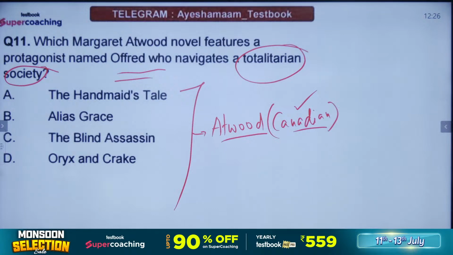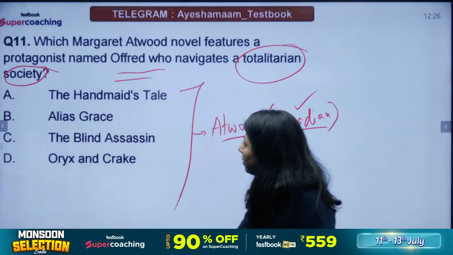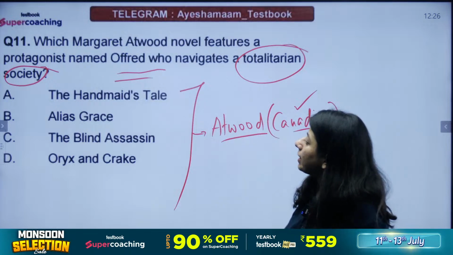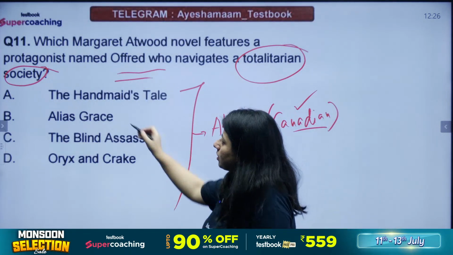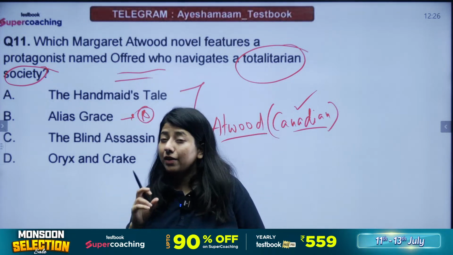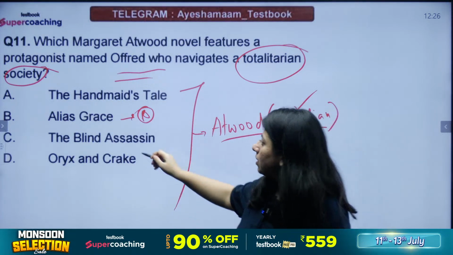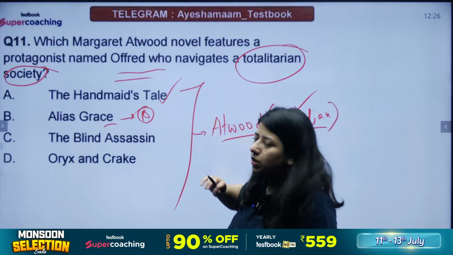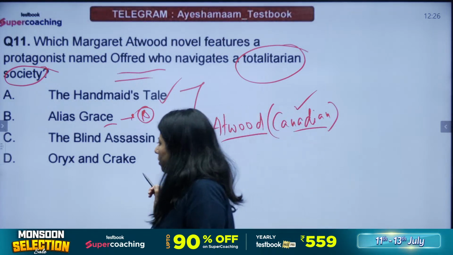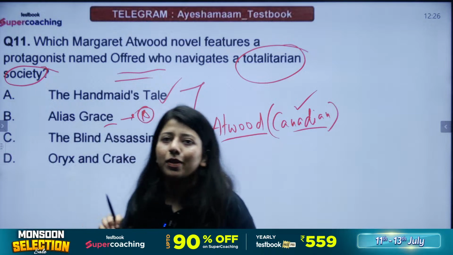Okay, so we have Jess who thinks the answer is Handmaid's Tale. Devashish thinks the same. Tony thinks the answer could be either A or C. Either The Handmaid's Tale or The Blind Assassin. Acha, theek hai. This particular novel, by the way, has a Netflix series adaptation. It's a mini series adaptation by Netflix, right? Elias Grace also has been adapted into a show recently. Hanji. Ranjit thinks the answer is A, Ishita says A, Akash says A. Let's look at the answer, answer dekh lete hain.